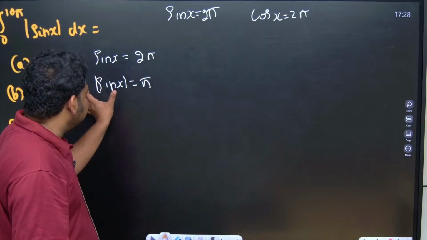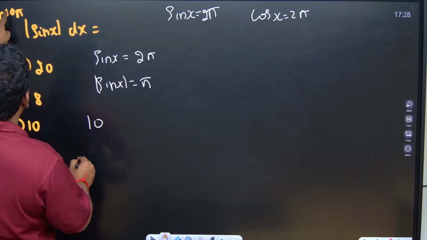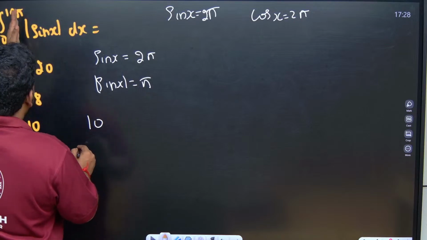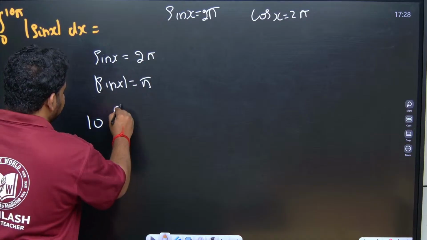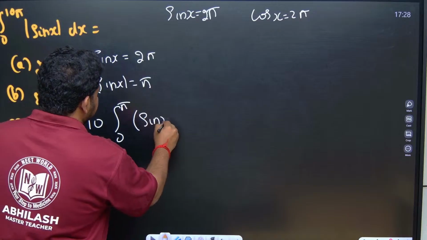So for mod sin x, the period is pi. So this will become the integral from 0 to n pi. This n will be thrown out. This will become 0 to pi, and it will just become sin x dx.